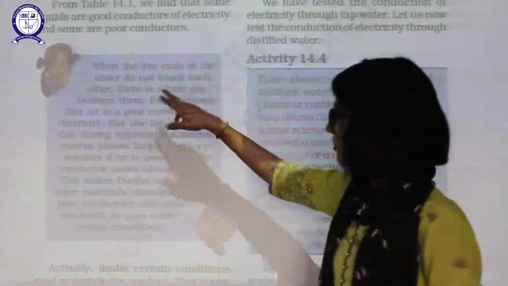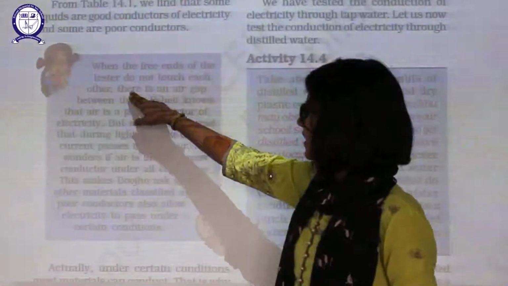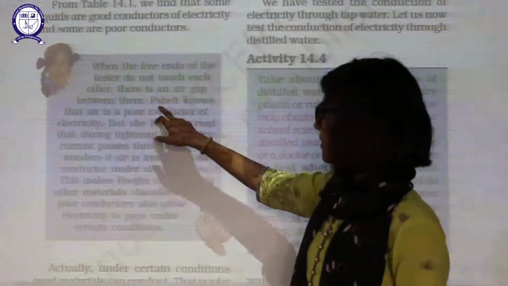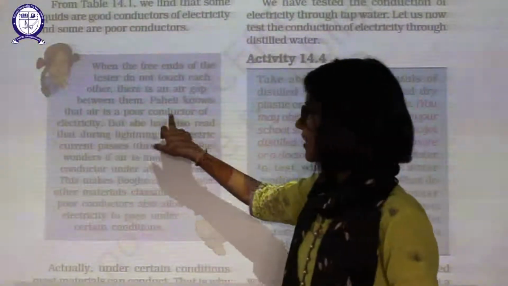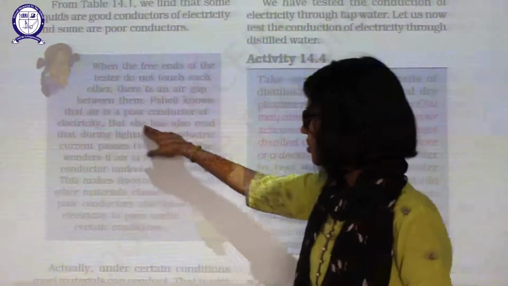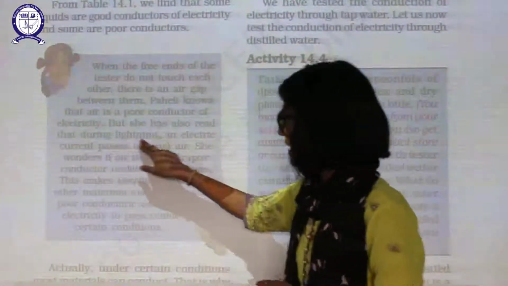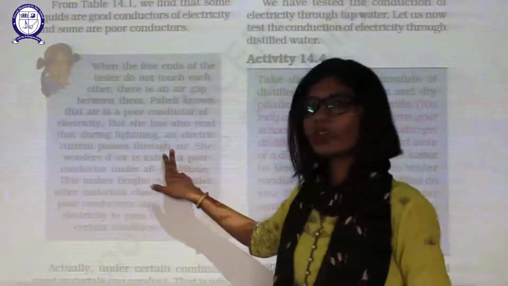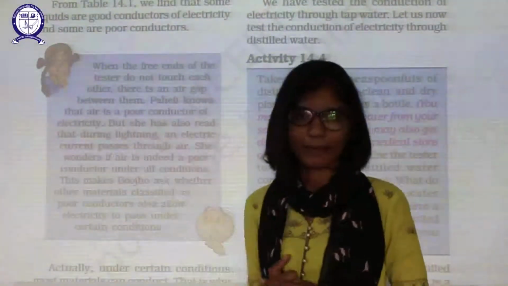When the free ends of the tester do not touch each other, there is an air gap between them. Paheli knows that air is a poor conductor of electricity. As you know that air is a poor conductor of electricity, but she also read that during lightning, electric current passes through the air. How does it happen?